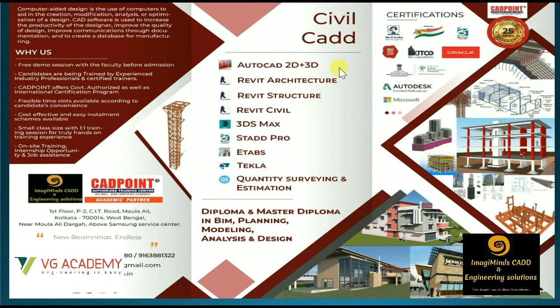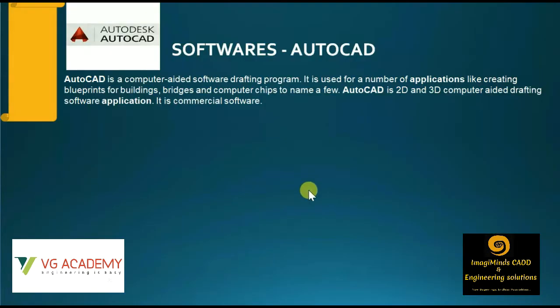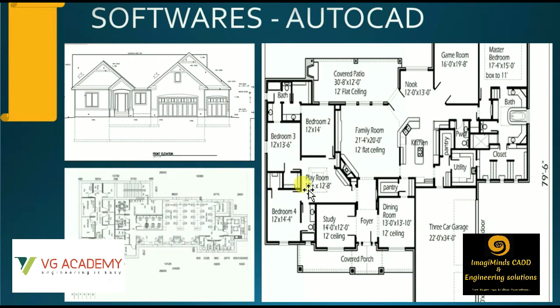Then if we want to make any type of 3D modeling, we are using Revit Architecture or 3ds Max software. Then we have STAAD and ETABS for structural designing software, and Tekla and Revit Structure for structural detailing. Like if we want to do the drafting of 3D reinforcement detailing, or we want to do 3D modeling of a steel structure, then we will be using Tekla and Revit Structure software. So AutoCAD being the basic software, we'll be starting with AutoCAD. If you want to create any type of 2D drawing, we are doing that with AutoCAD software.